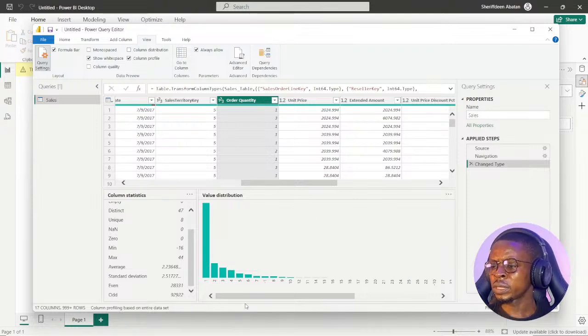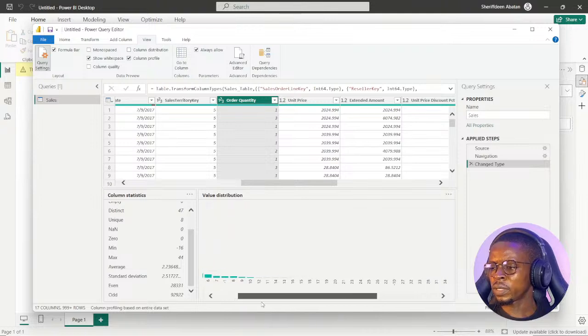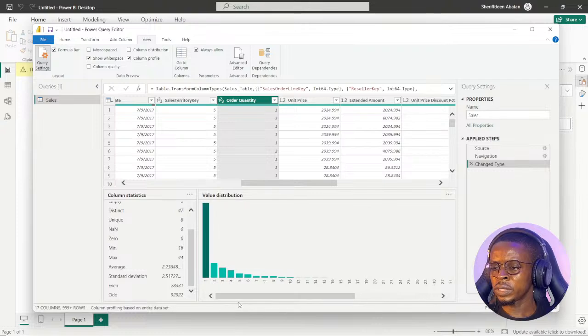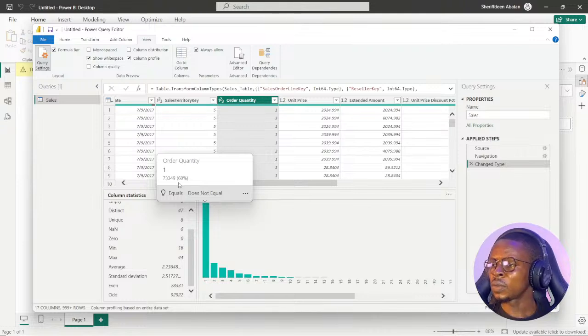So the question said, did we notice anything strange? You can see we have negative numbers, merely looking at the value distribution right here. We have both negative numbers, and 1 is the most occurring number here. It occurs 60% of the time.